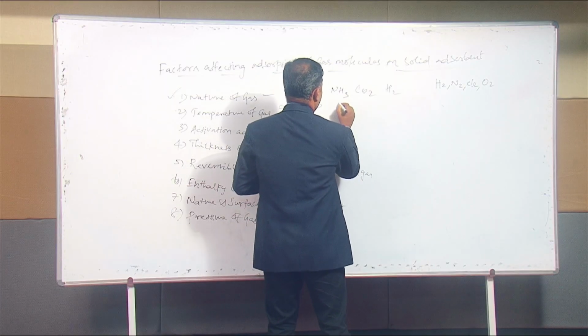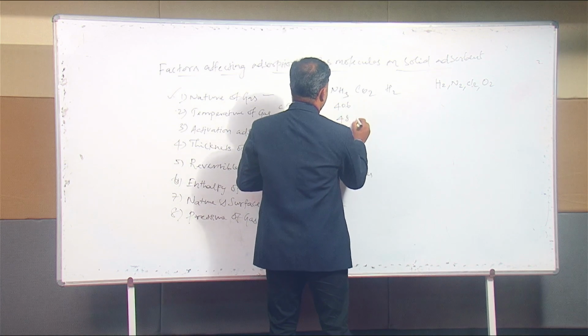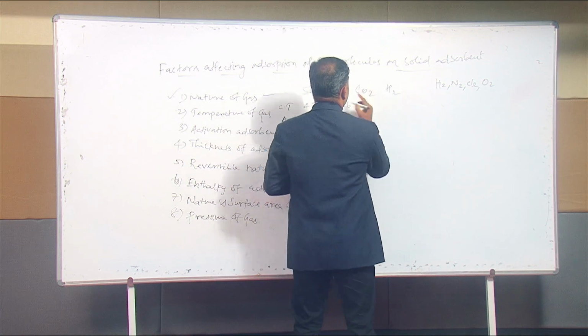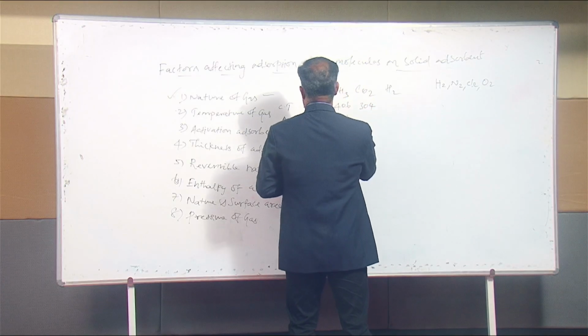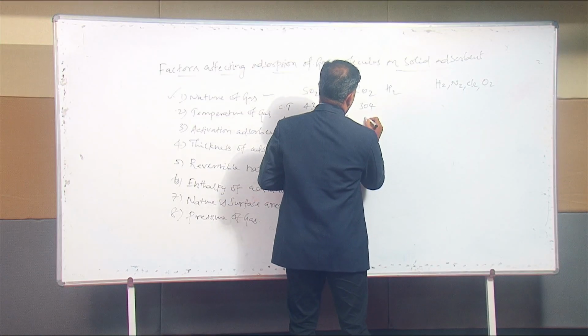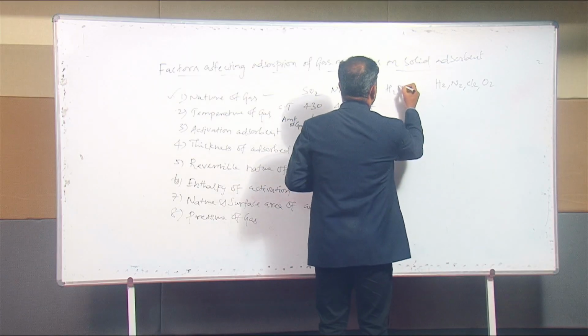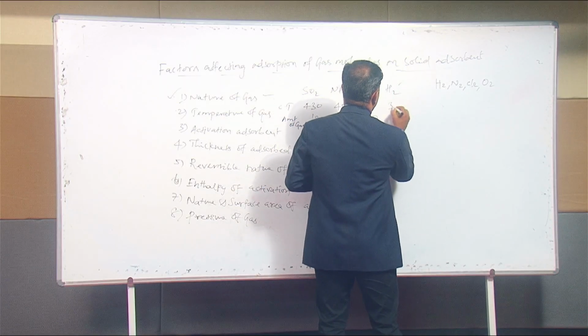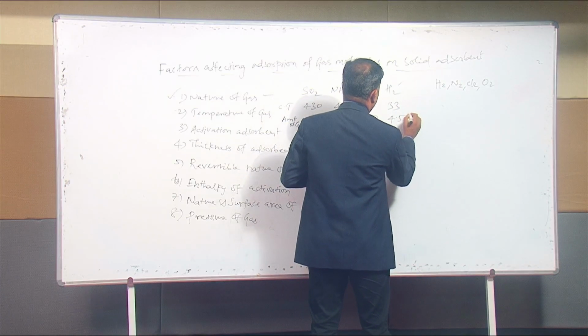Ammonia is 406, and the amount adsorbed is 48 milligram per liter. Carbon dioxide is 304, and the amount adsorbed is near about 8.0. Last one, hydrogen gas: critical temperature is 33, and it is adsorbed only 4.5.